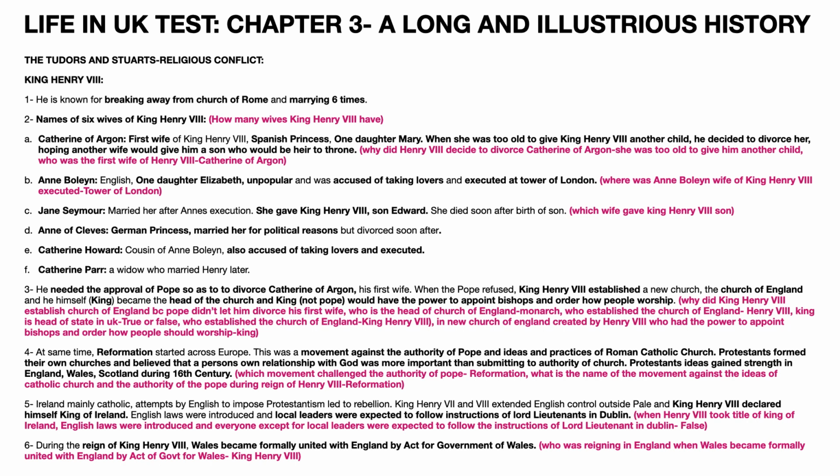The question asked is, why did King Henry VIII establish the Church of England? Answer is, because the Pope didn't let him divorce his first wife. Another question is, who is the head of the Church of England? Answer is monarch, the king. Another question is, who established the Church of England? The answer is King Henry VIII.